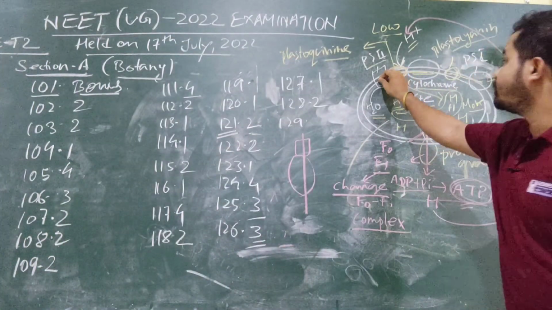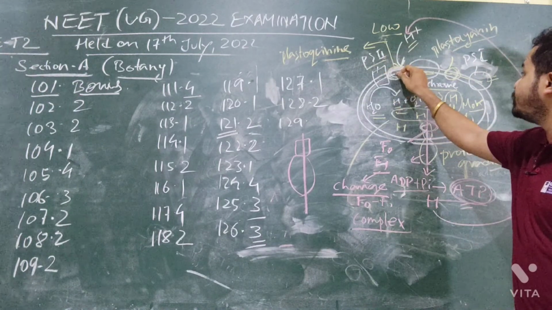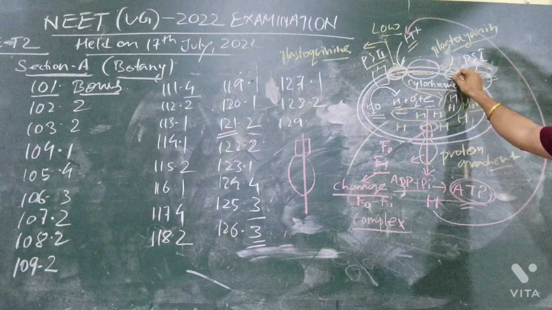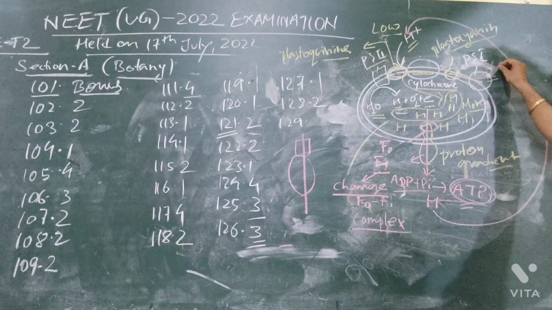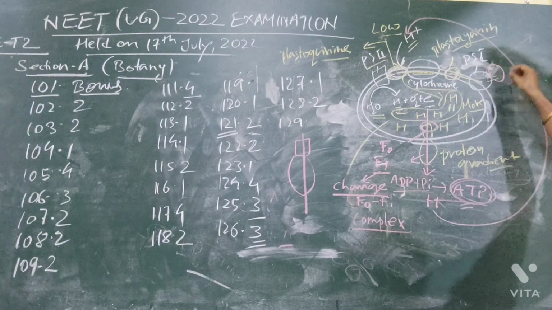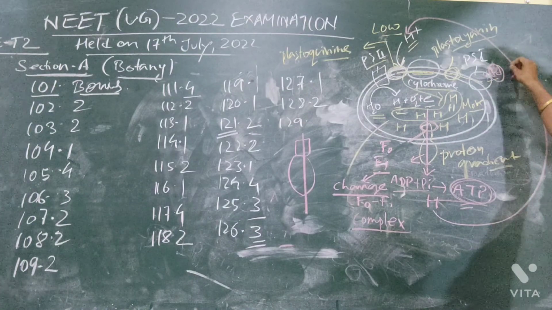This electron from photosystem 2 will go to plastocyanin, then cytochrome C, then plastocyanin, then here. So this is photosystem 1, and what is in this photosystem 1? FNR, FD, here is FD, then FNR.